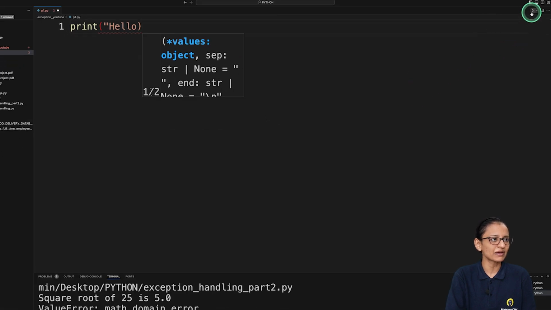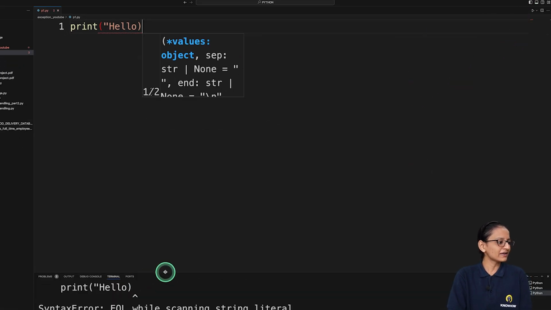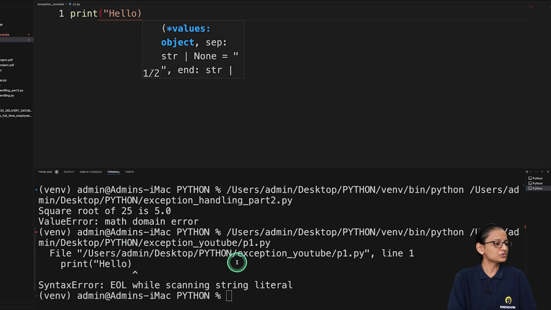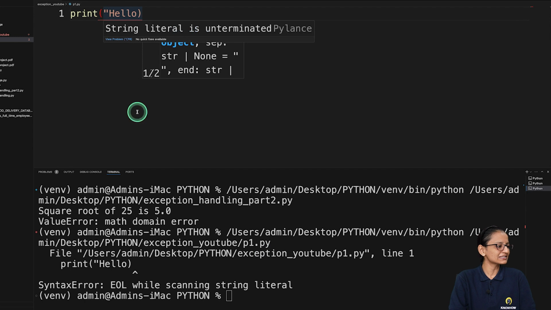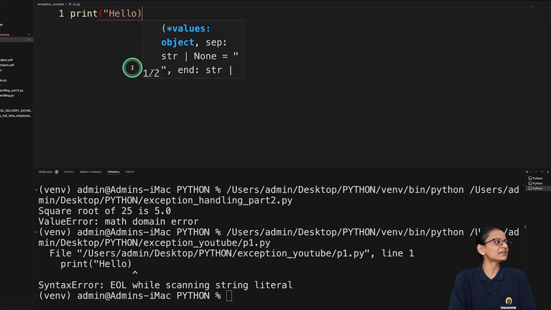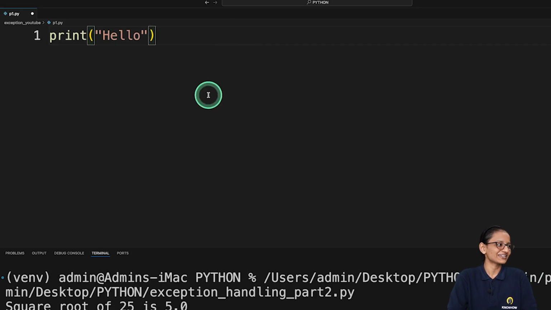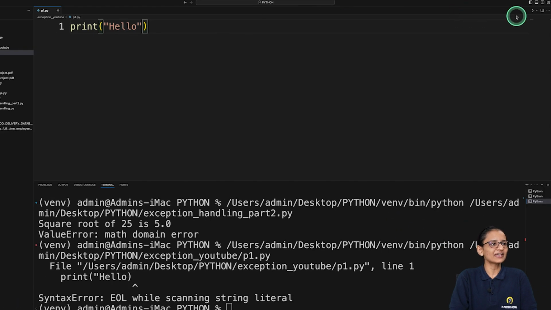If you run this program, you will get error like this: line 1, print hello and something, EOL while scanning string literal. Now whatever error you are getting, if you are not a programmer, then it is very hard for you to understand. So what I can do to overcome this syntax error, I can try to get the exact line number. In line number 1 it is saying something about end of the line. That means I forgot to write double quotation. So I write it and let's save it and run it.